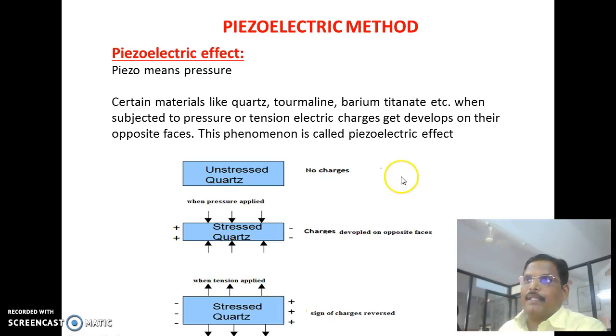Now let's see the second method, that is the piezoelectric method, but before this we must know what the piezoelectric effect is. Piezo means pressure. Certain materials like quartz, tourmaline, barium titanate, etc., when subjected to pressure or tension, develop electric charges on their opposite faces. This phenomenon is called the piezoelectric effect. A gas lighter is the best example of the piezoelectric effect.